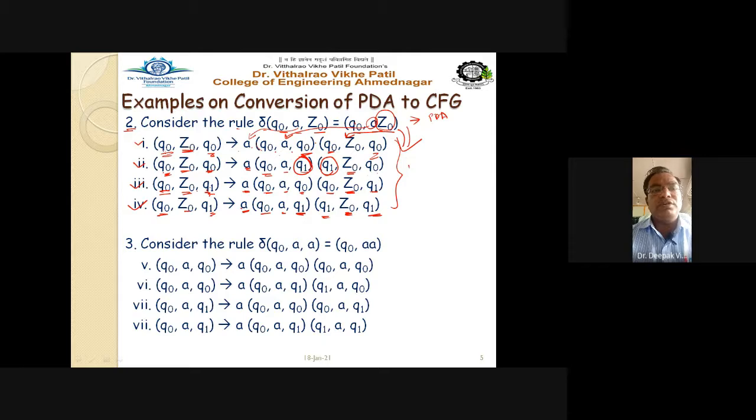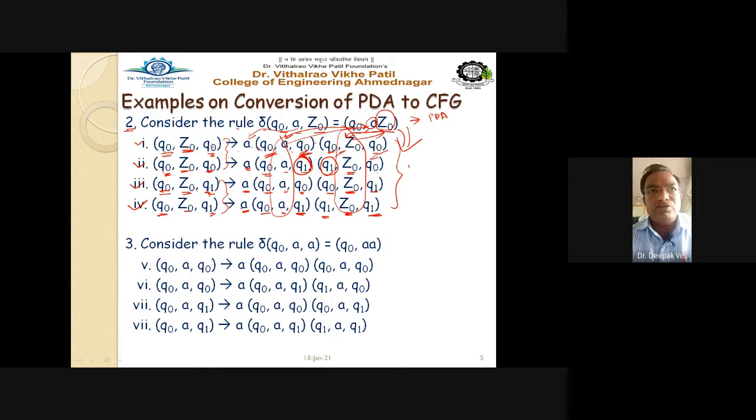So see the combination. You have to make the states Q0 Z0 Q0. For this there are 2 transitions, and for Q0 Z0 Q1 there are again 2 transitions. So for this first, very simple, Q0 A Q1. This particular parameter must come from the right hand side, the first parameter, and this second parameter should also come from the right hand side, the second non-terminal. Getting this point? And for the rest of the combinations here, once you get the concept, it will be very easy. There will be no difficulty here. It is very simple. Q0, Q0, Q0, Q0.